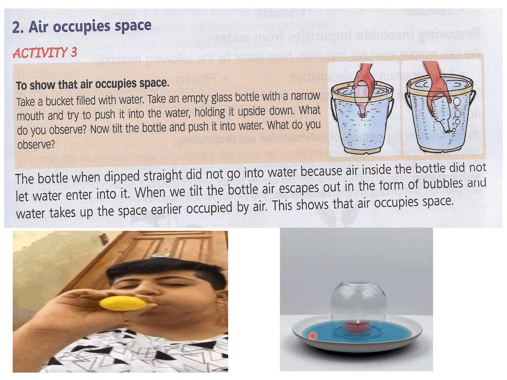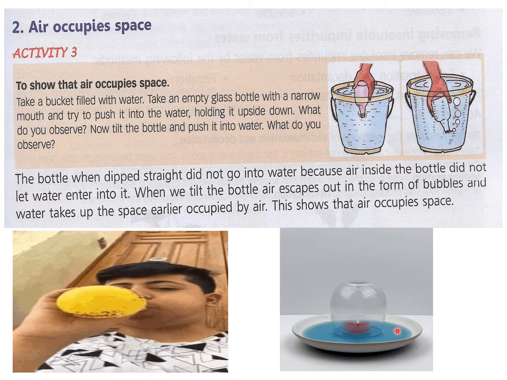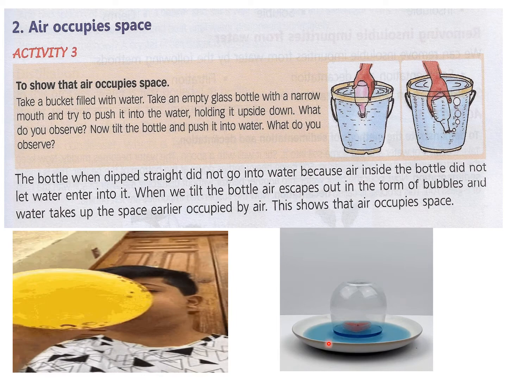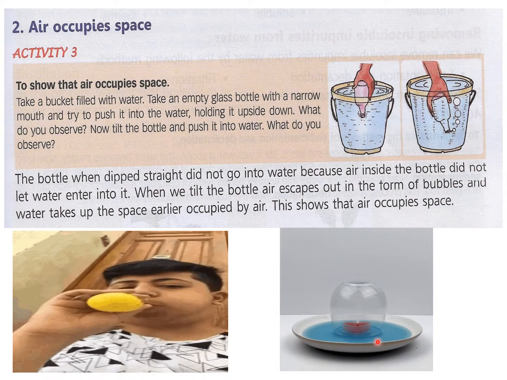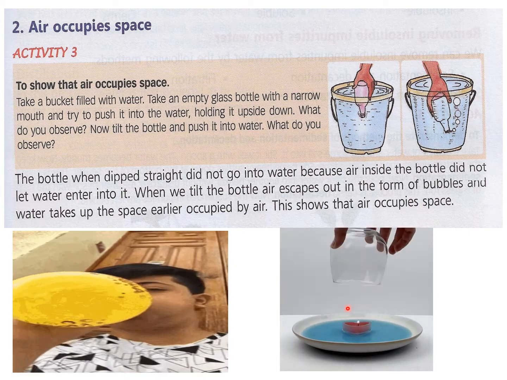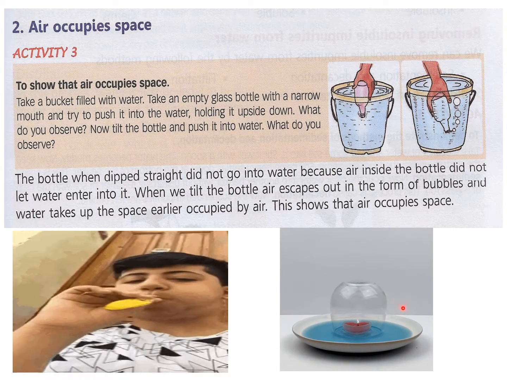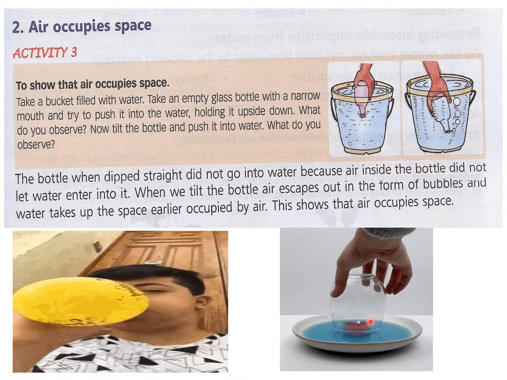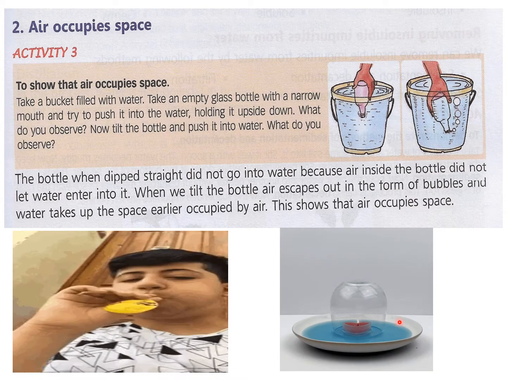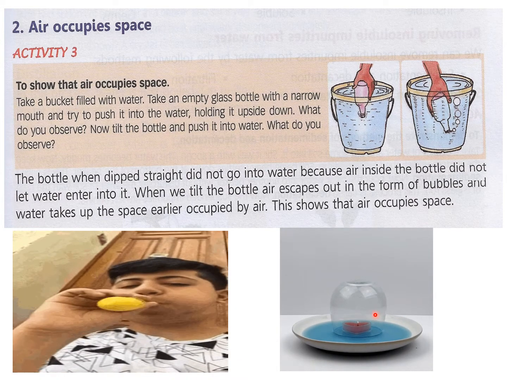And this experiment shows that air is used for burning, but also it shows that air occupies space. You can see the water outside, in the plate, is of blue color. This candle, when it burns, uses the air inside, or the oxygen part of the air, and then that much space becomes empty, and then the water level goes up. You can see the water level is rising in the glass. So this also shows that air occupies space.